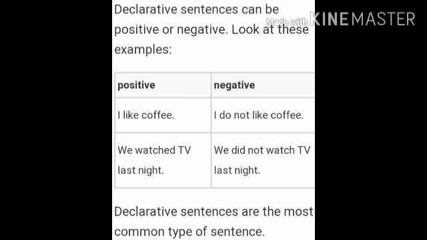We watched TV last night. Here also we is the subject, watched is the verb. So it is a declarative statement followed by a punctuation mark, full stop. Negative, we did not watch TV last night. So it is also declarative but negative. Declarative sentences are the most common type of sentence.